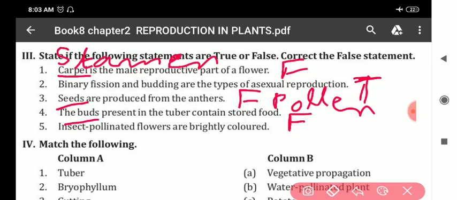Underground stem. Next, insect pollinated flowers are brightly colored. This is true.